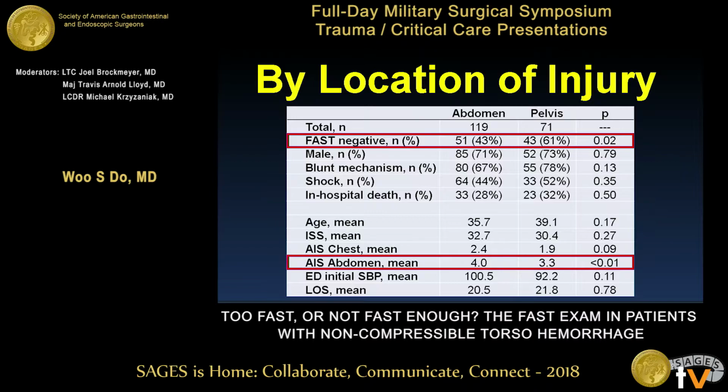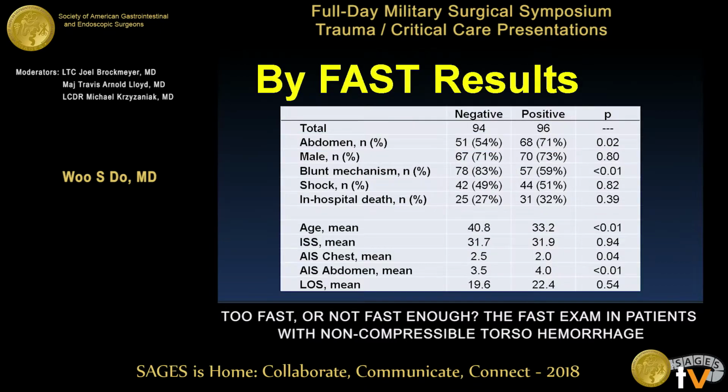You'll note here that when we compare the abdominal injuries to the pelvic injuries, there was a difference in the FAST negative rates. If the patient had a prominent injury in the abdomen contributing to non-compressible torso hemorrhage, that false negative rate was 43%, whereas in the pelvis it was 61%. So both are quite large, but significantly different among the 2 groups. And you'll notice the difference between the AIS scores in those with abdominal injuries versus pelvic injuries makes a lot of sense. We then wanted to see what's the clinical impact of having a false negative test, right?